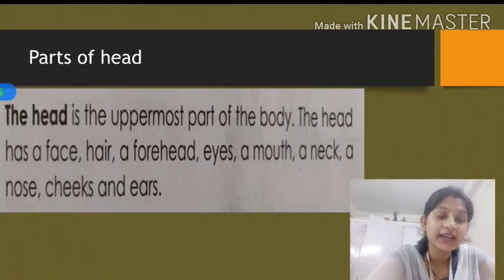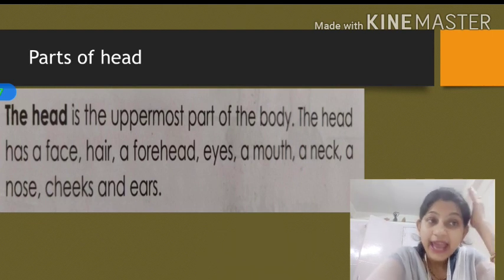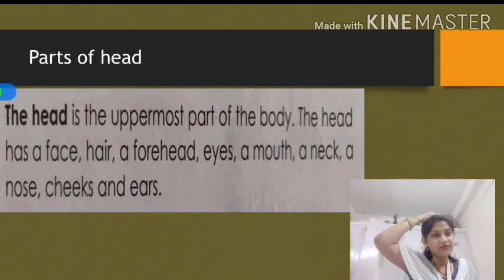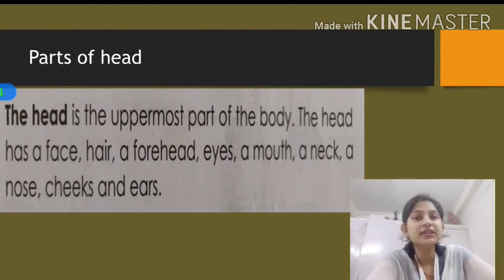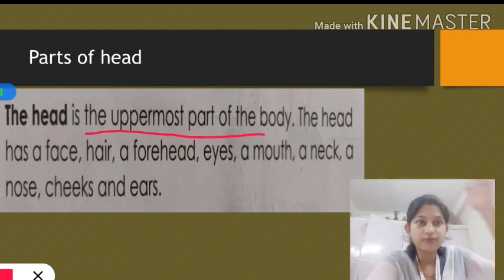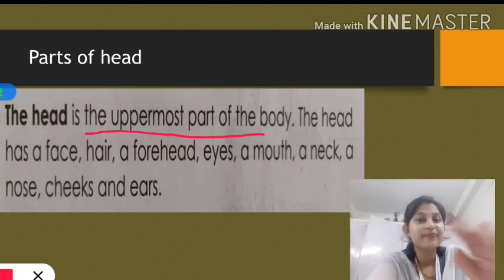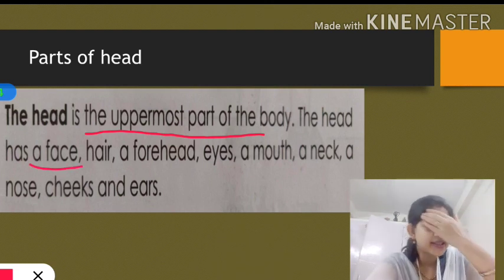Parts of head. So first part was our head. Head is present on top of our body. So see here. Read along with me. Head is the uppermost part of our body. And what are the things head is having? Our face. So head has face. This one is our face.